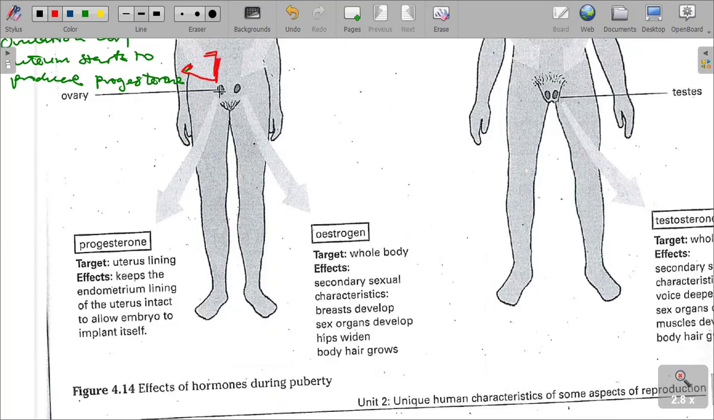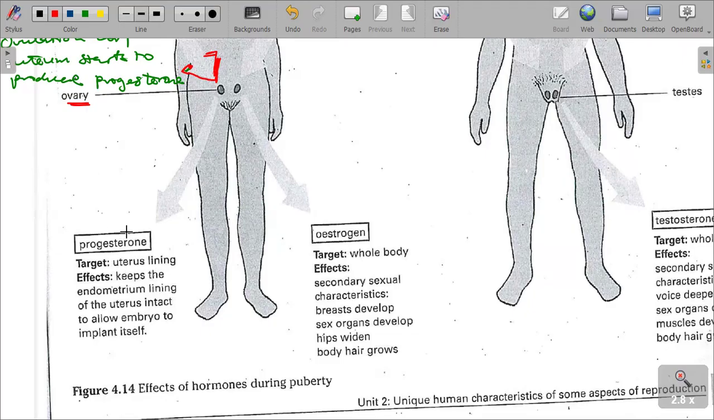Coming to the ovary, progesterone starts to be secreted after ovulation. It starts to be produced after ovulation from what? From the corpus luteum, which is the thin membrane that remains in the ovary after the egg has been released. And then you can see progesterone targets the uterus lining.